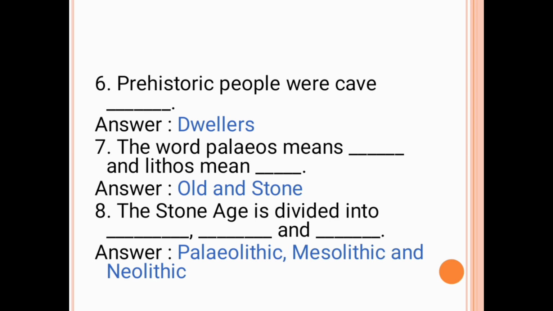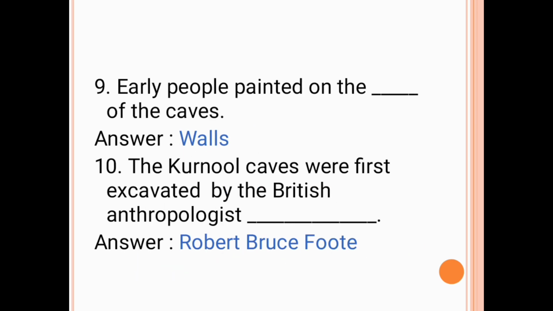The eighth question is, the Stone Age is divided into dash, dash and dash. The answer is Paleolithic, Mesolithic and Neolithic. The ninth question is, early people painted on the dash of the caves. The answer is walls. The 10th question is, the Karnol Caves were first excavated by the British anthropologist dash. The answer is Robert Bruce Foote.